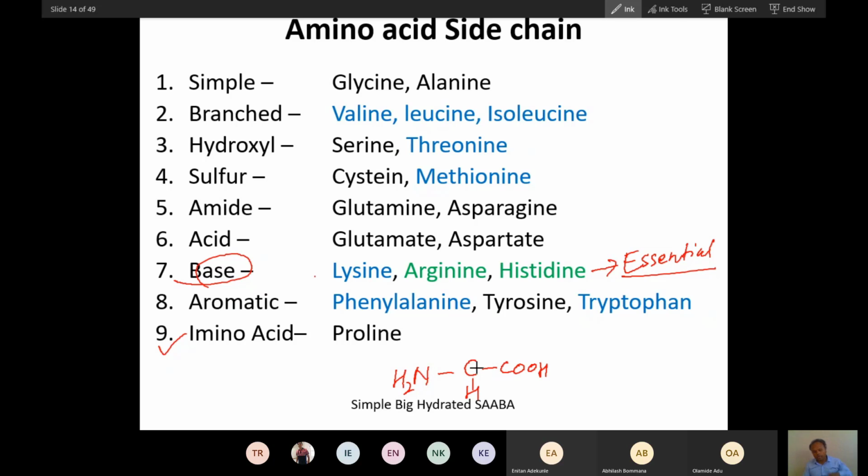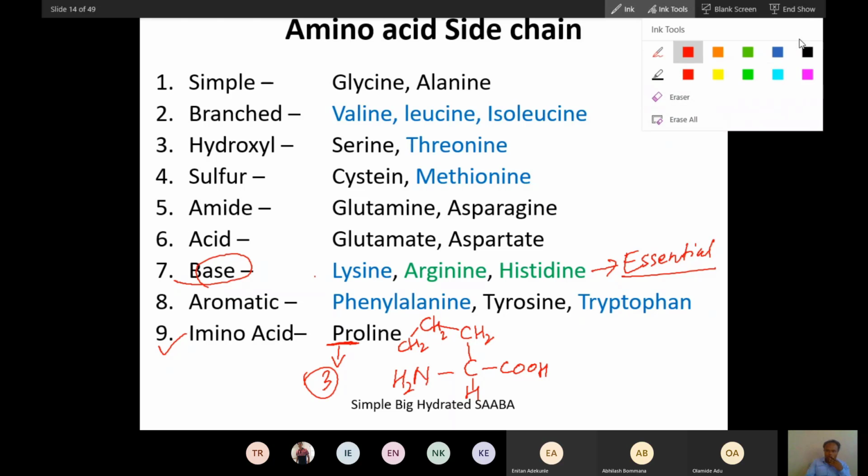What side chain should be here? Pro means how many carbons should be in the side chain? Pro means 3, so 3 carbons. The first carbon, the second carbon, and then the third carbon.